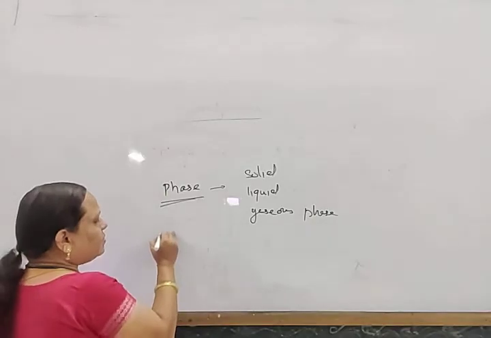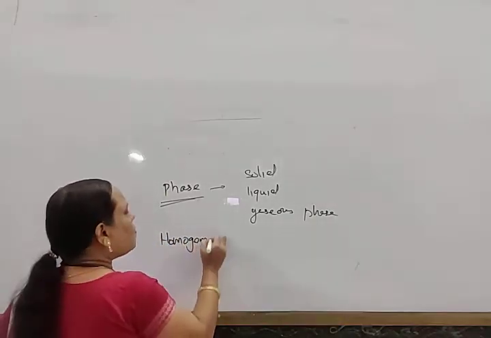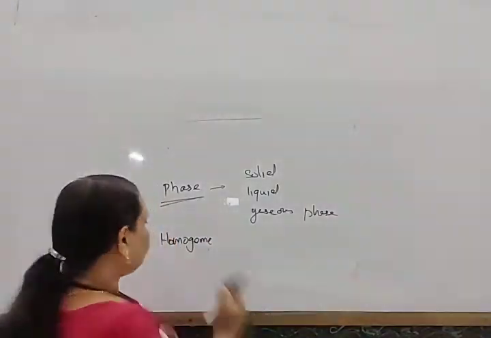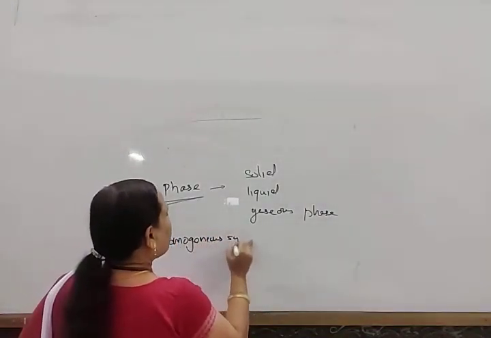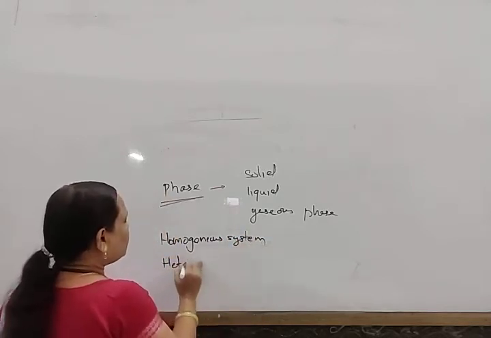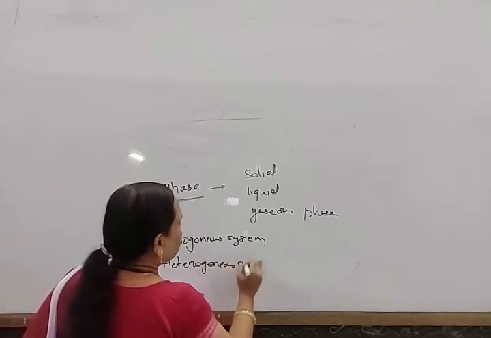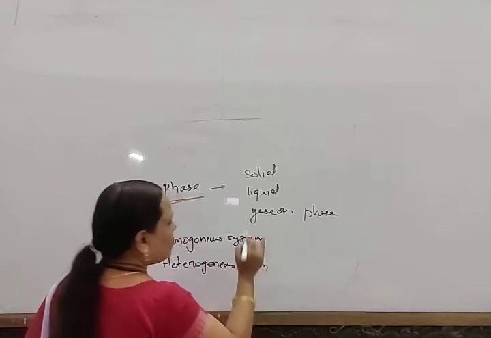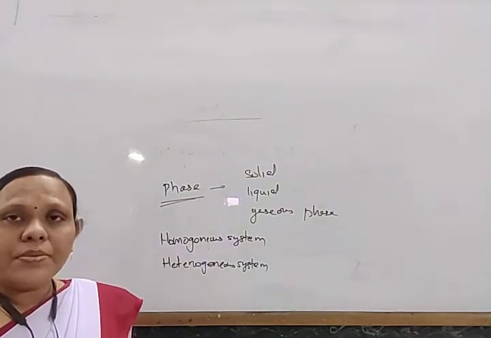So again, systems are classified into two types: one is homogeneous system and another is heterogeneous system. Okay, I think first note down up to these points.